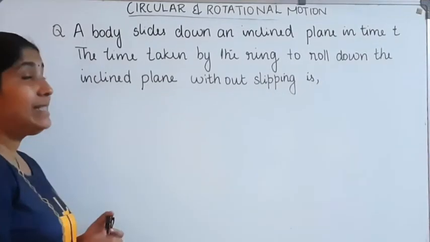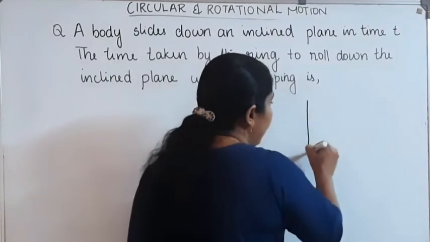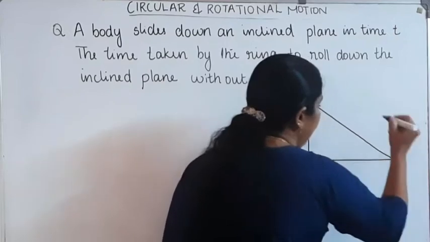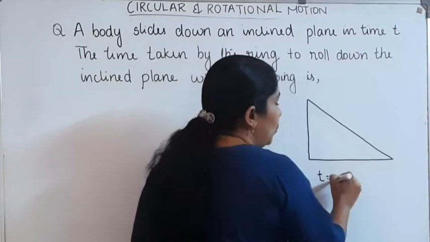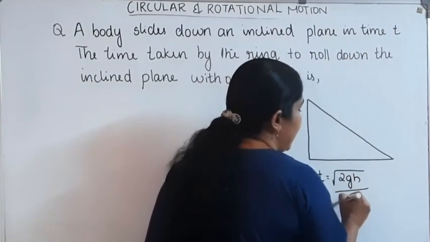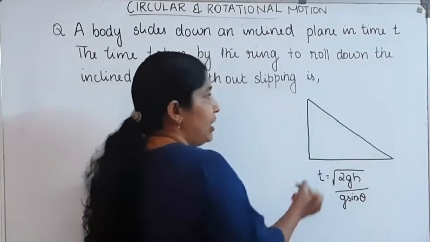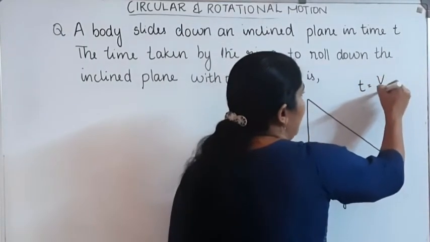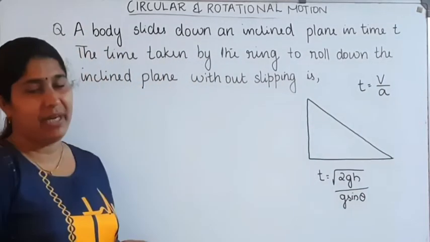Okay. A body slides down an inclined plane. In the case of a body which slides down through the inclined plane, the equation for the time t is equal to root of 2gh divided by g sin theta. We know that the equation for the time t is equal to v by a. If velocity and acceleration are known, time t is equal to v by a.